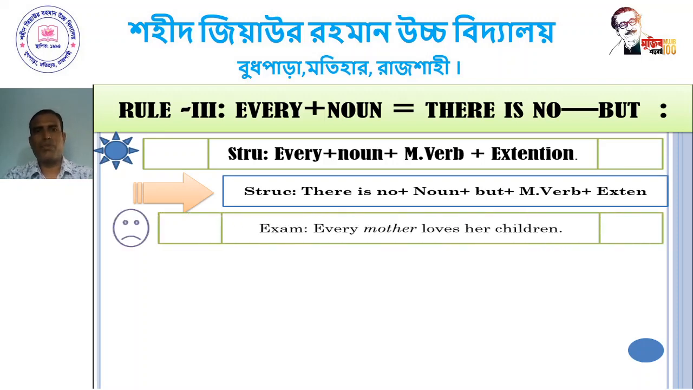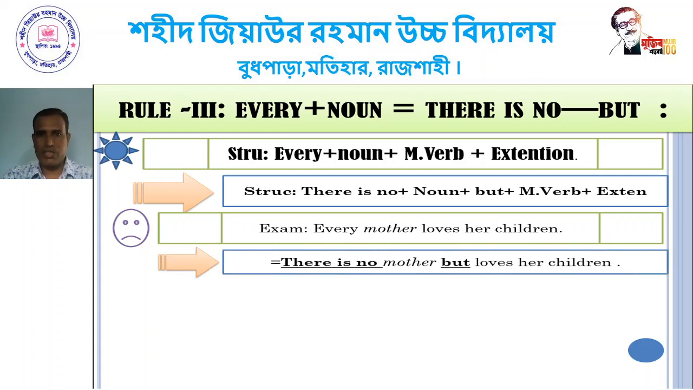Follow the example. Every mother loves her children. Here, this is the assertive sentence, and the negative form of this sentence will be there is no. If you follow that, the past sentence carries every, so here we use there is no, and the noun is mother. Here also we use mother, and then we use but. So the sentence will be: there is no mother but loves her children.